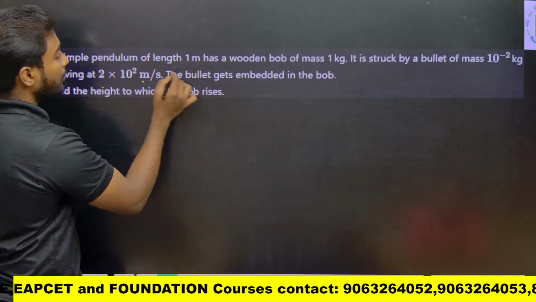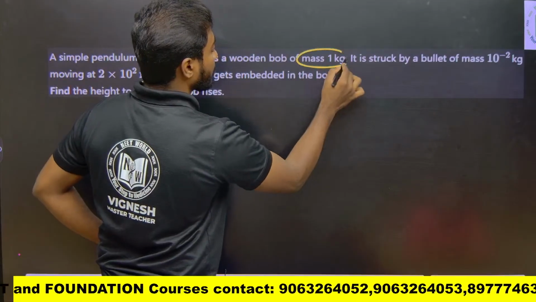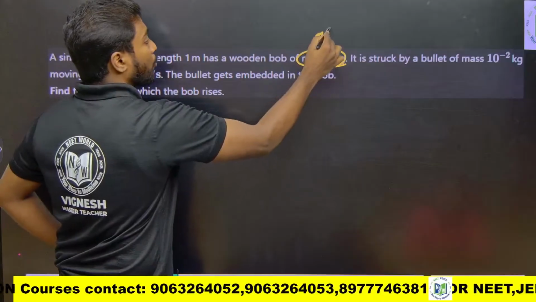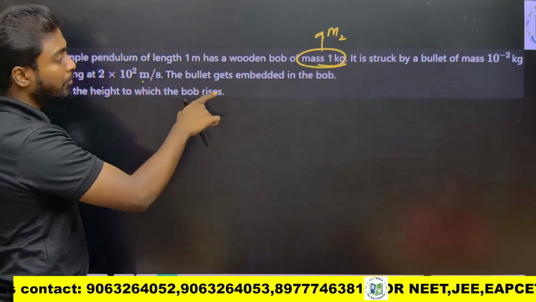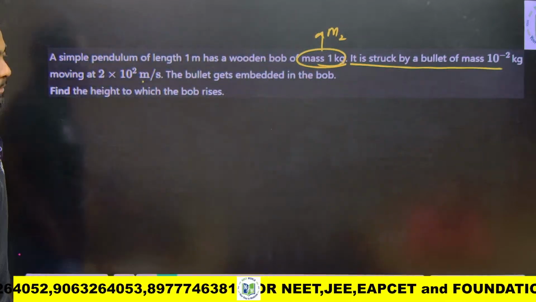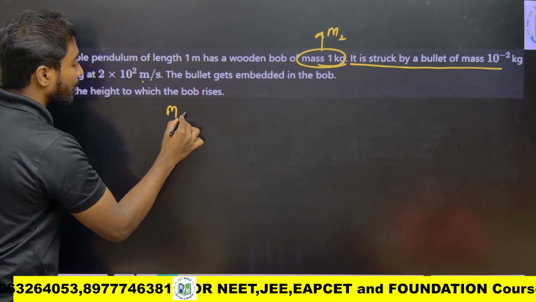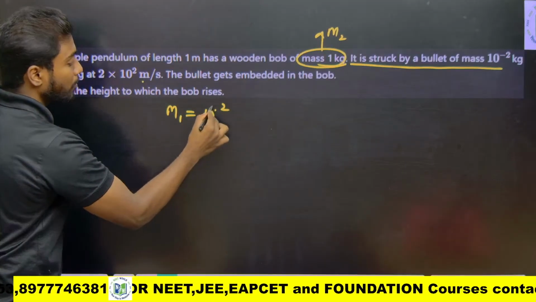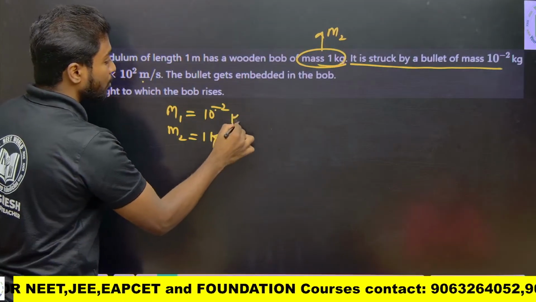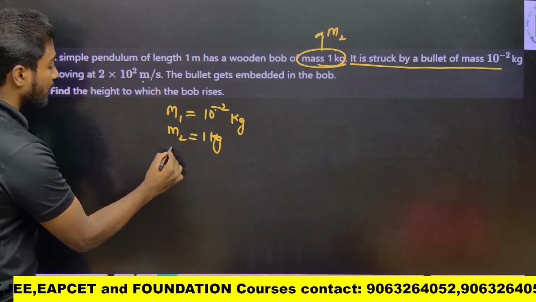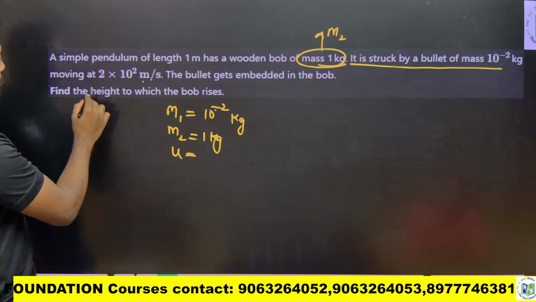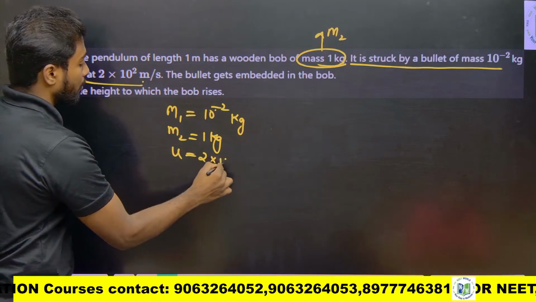So I will consider the bob mass as m2. Okay, why I am considering m2 is because a bullet is going and hitting the mass. Okay, so m1 is nothing but 10 power minus 2 kg. Okay, m2 is nothing but 1 kg. What is u? 2 into 10 power 2.